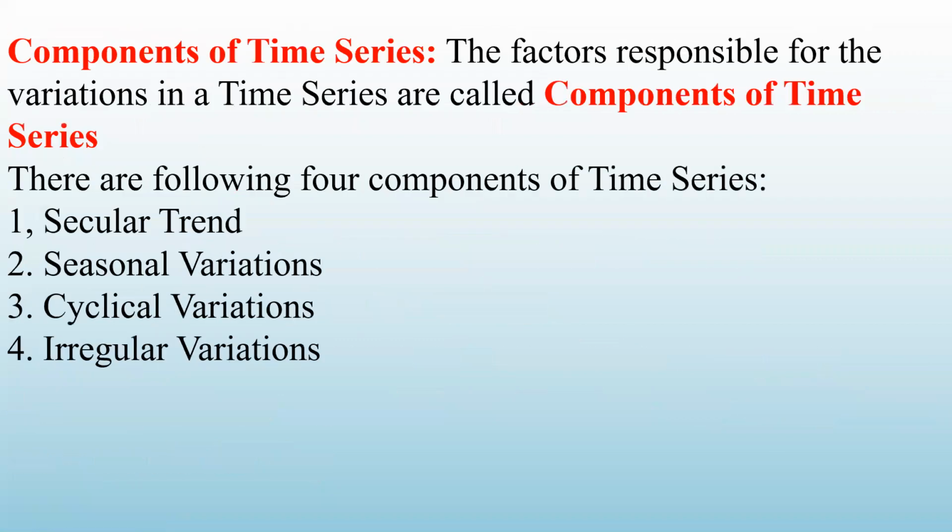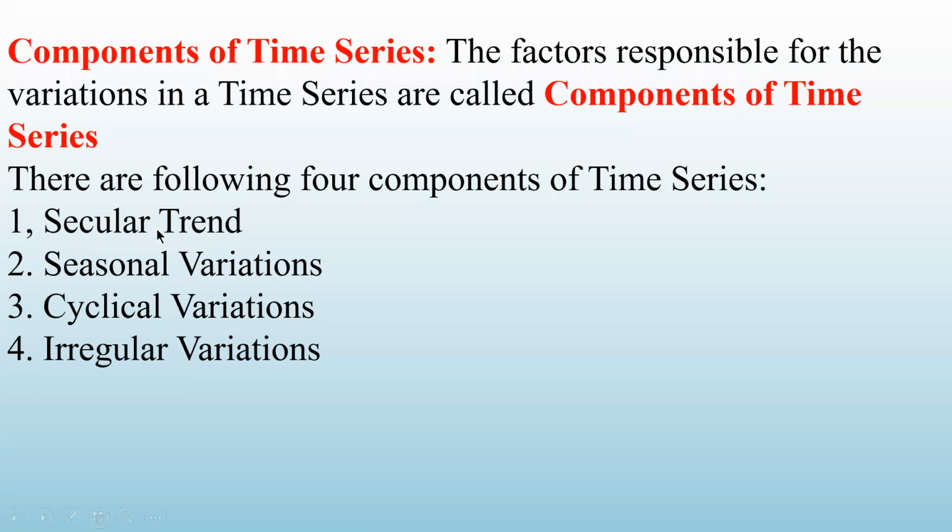Now there are various factors which are responsible for the fluctuations in the time series. They are called the components of time series. Basically, there are four factors responsible for fluctuations or variations in the time series. They are as follows. First is secular trend. Second is seasonal variations. Third is cyclical variations. And fourth is irregular variations.